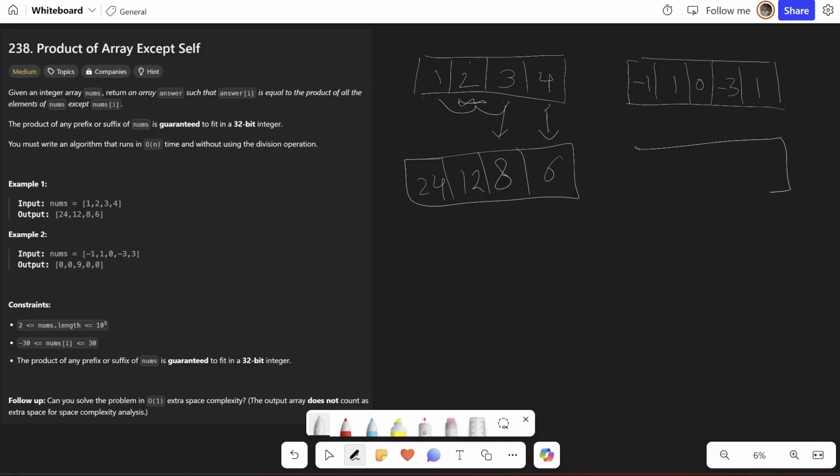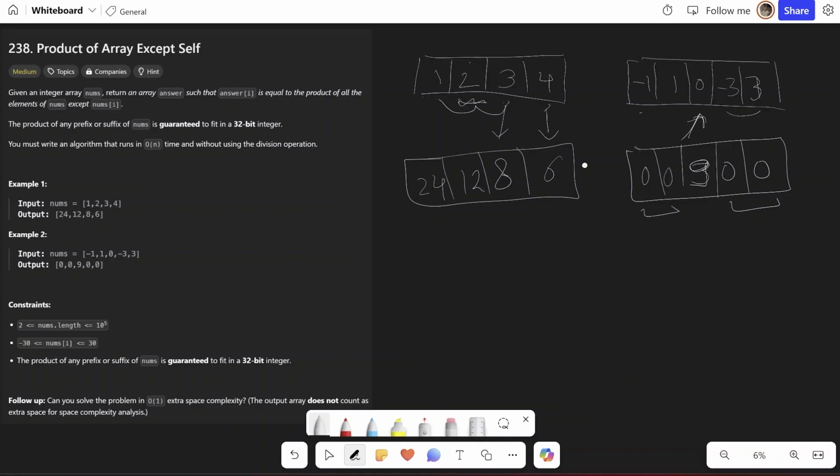And similarly for the second array, this product will be 0, 0, and 3. Sorry, this is also supposed to be 3. So 3 into 3, 9. So this will be 9 and 0, 0. Everything is 0 except the middle one because the middle element is 0.